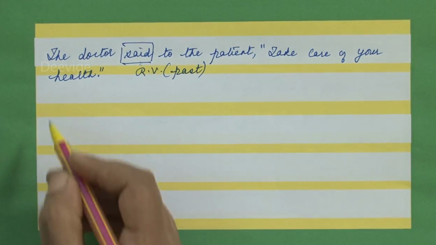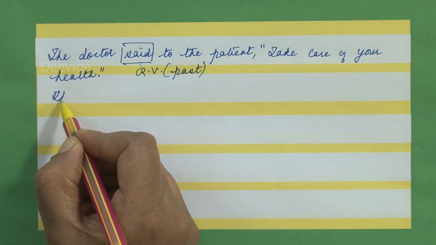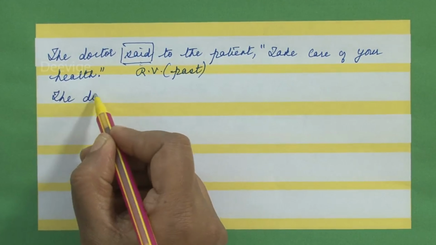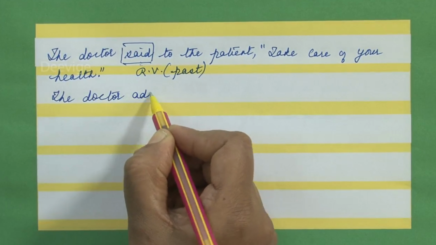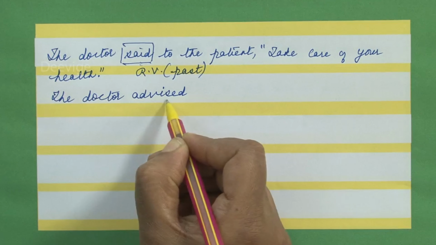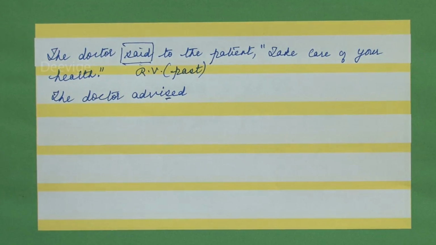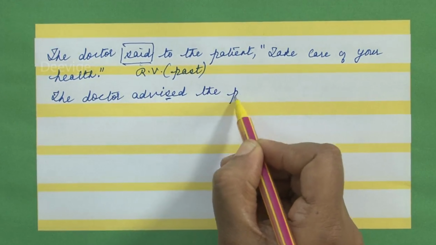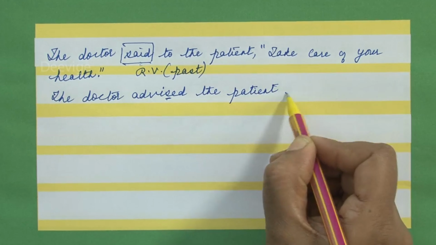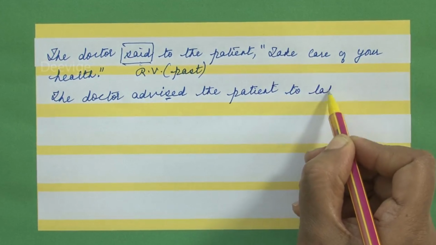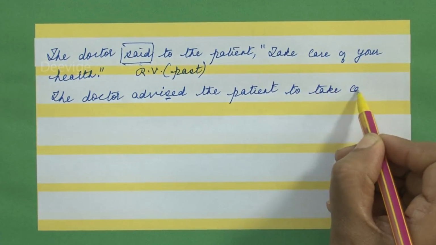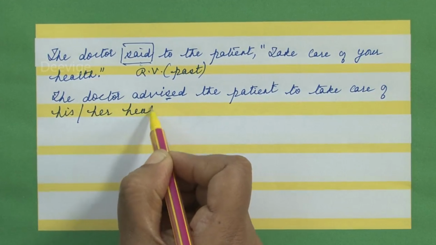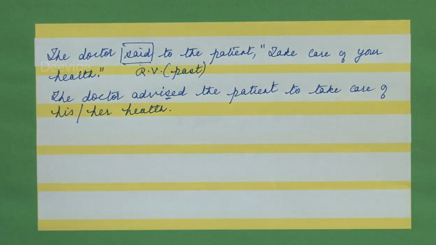So how are you going to write this particular statement in the indirect speech? The doctor advised, A-D-V-I-S-E-D. It is S and not C because it is a verb. The doctor advised the patient to take care of his or her health. The doctor advised the patient to take care of his or her health.